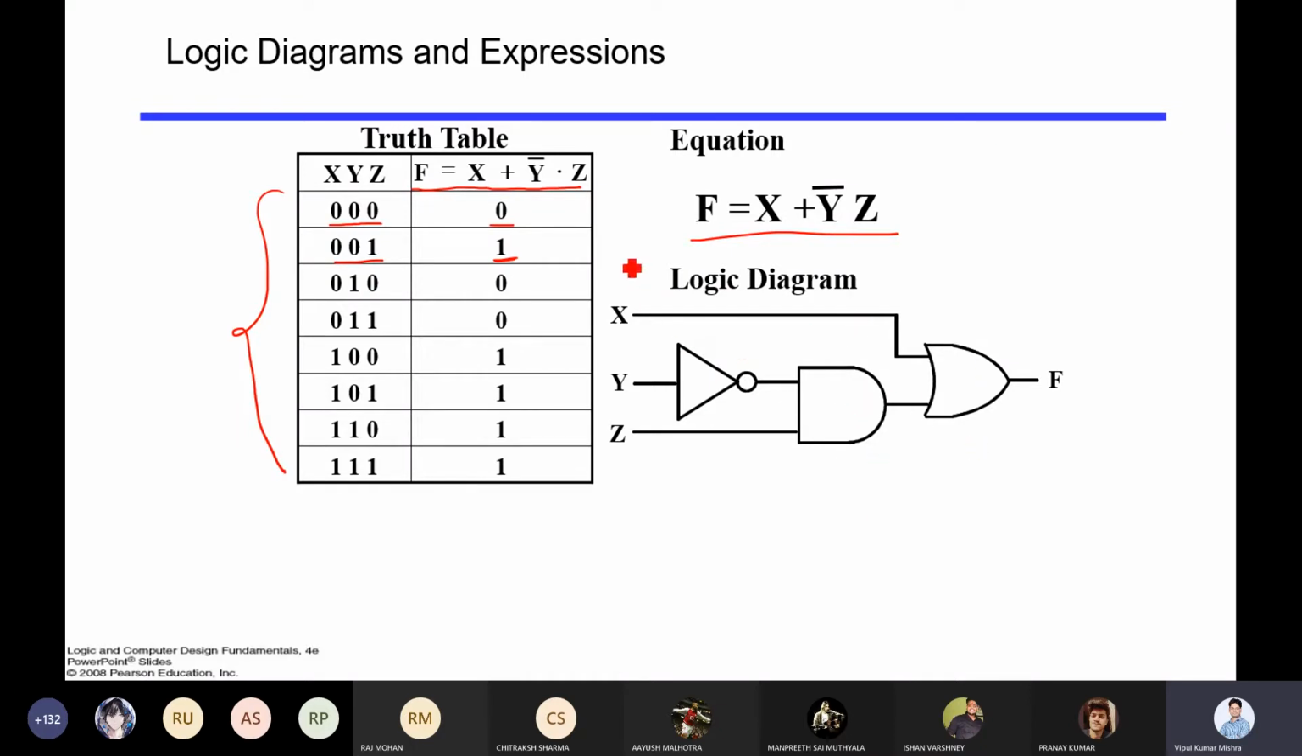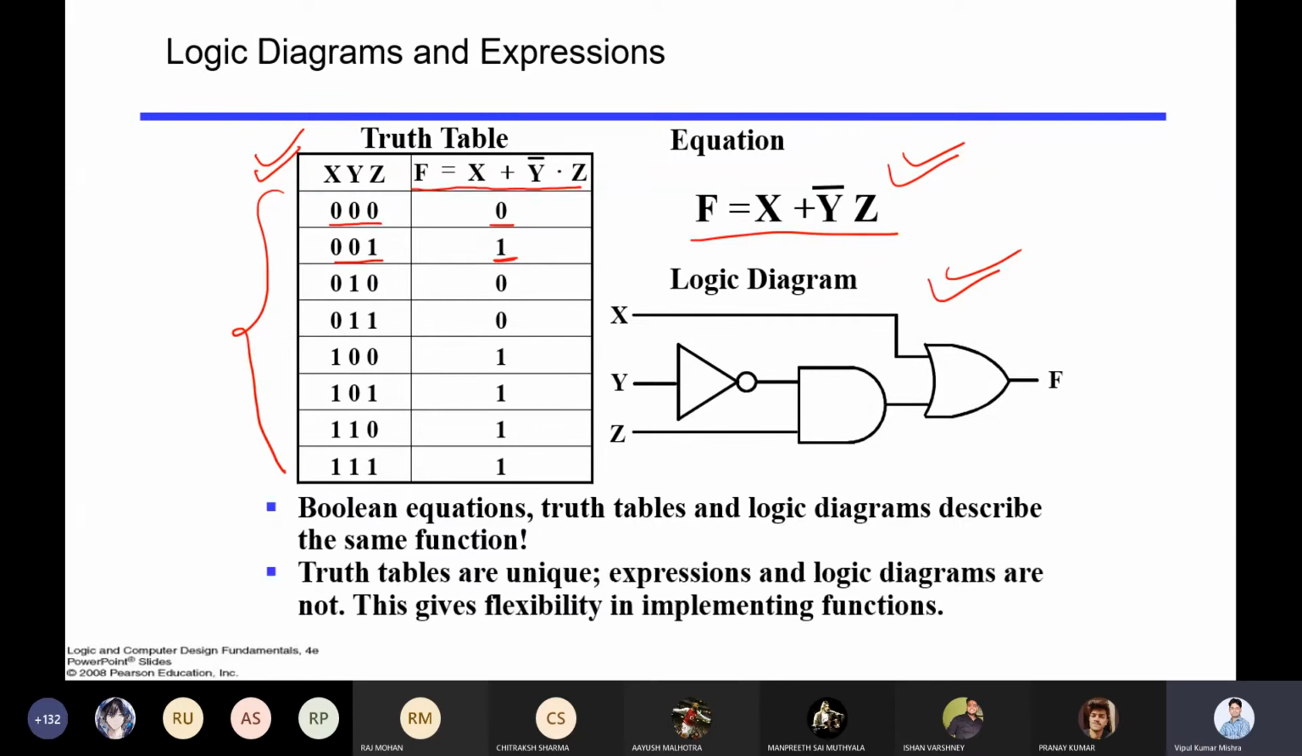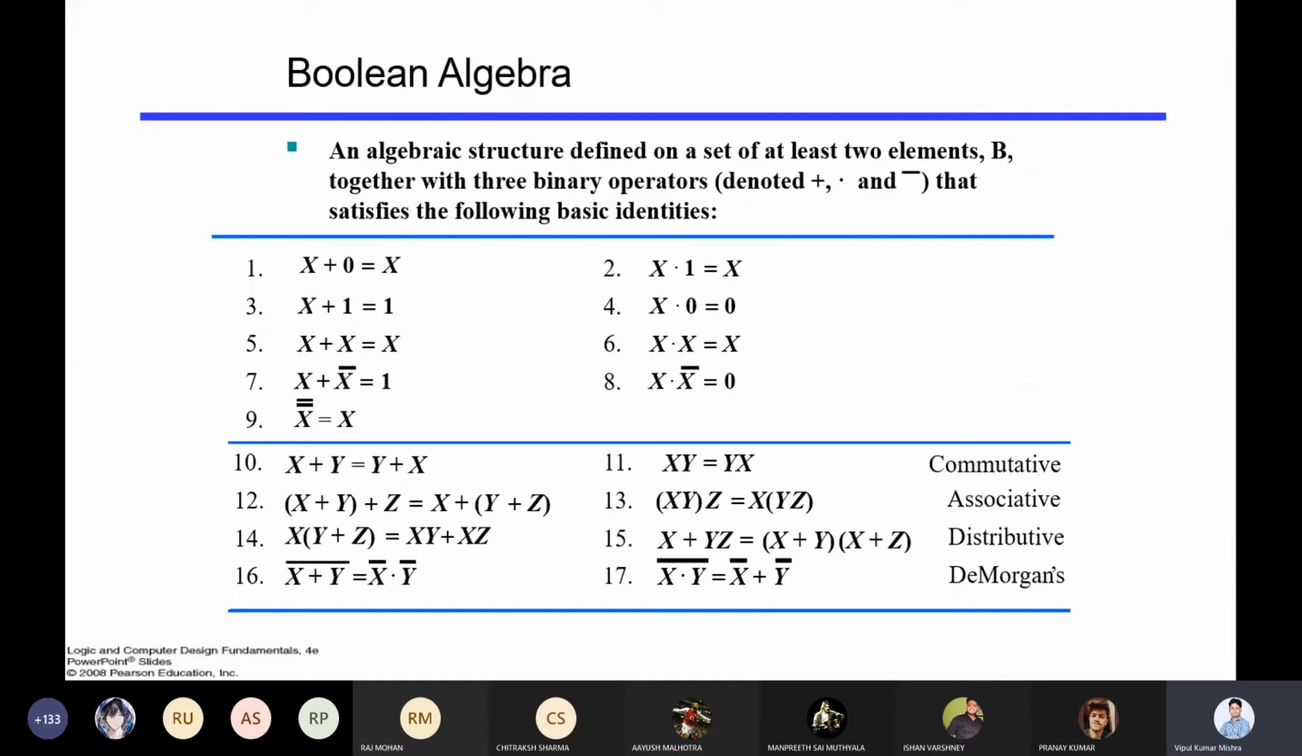So the same function in our system, you can represent either in the form of a truth table, or in the form of an equation, or in the form of a logic diagram, right? So the same thing we are telling. It gives you flexibility in how you want to represent your system and your operations. Either you can represent it in the form of an equation, or a truth table, or a logic diagram, right?